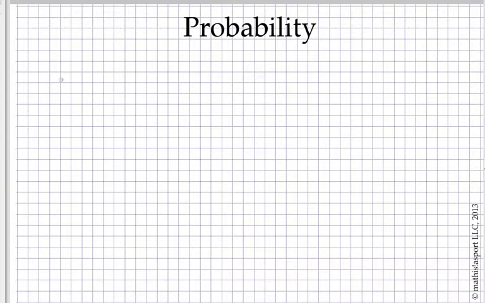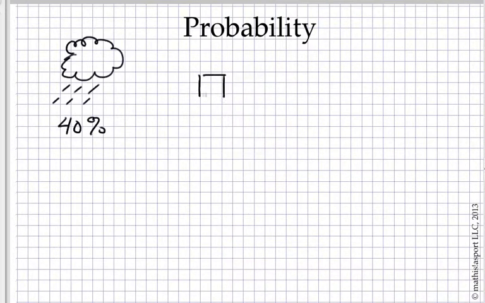Probability is something we talk about quite a bit outside the classroom. Maybe I want to know whether it'll rain tomorrow, and the answer might be that there's a 40% chance of rain. Or maybe I'm playing some game where I'm rolling dice, and I want to know what's the probability that I'll roll a 3. And that turns out to be 1 in 6.